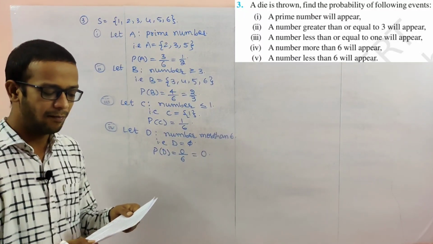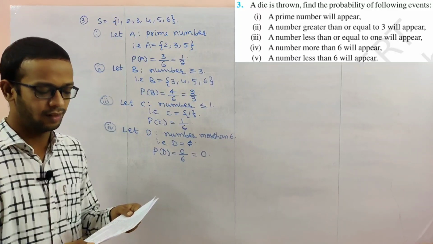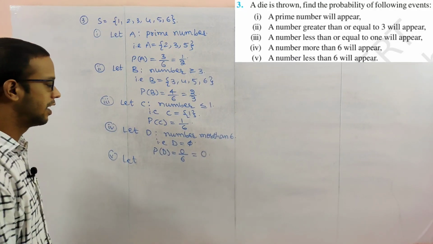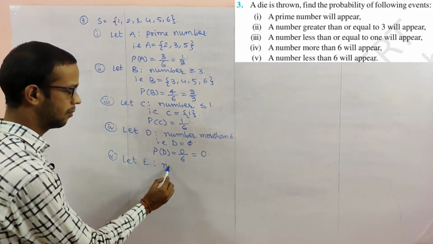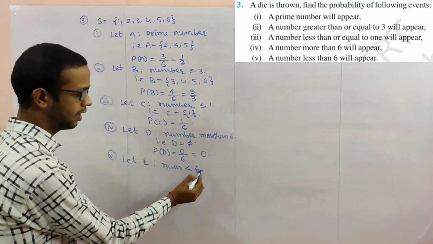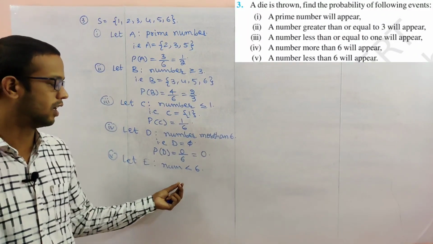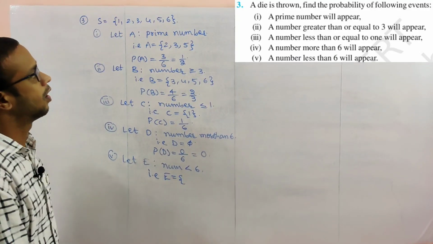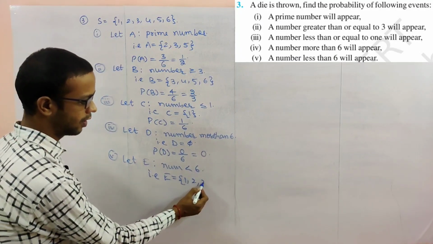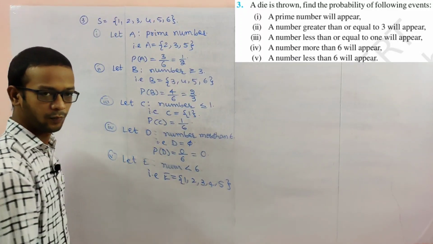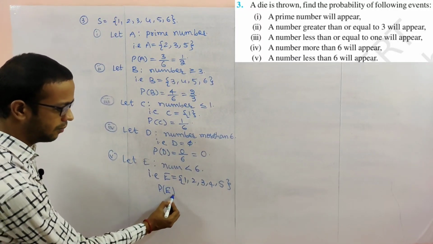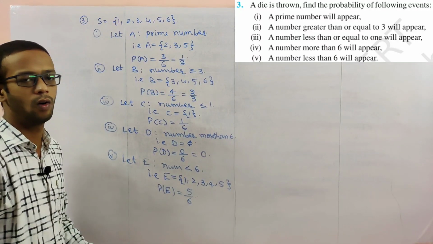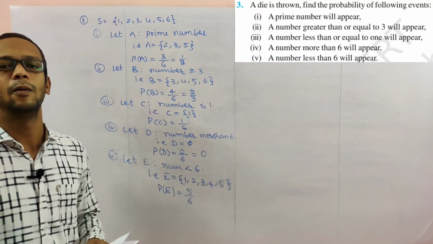Next, a number less than 6. Let E be the event: number less than 6 will appear. Less than 6, not equal, only less than 6. So what are the outcomes here? 1, 2, 3, 4, 5. So probability of E is favorable, 5 elements, divided by total number of outcomes. This is the way of finding the probabilities.